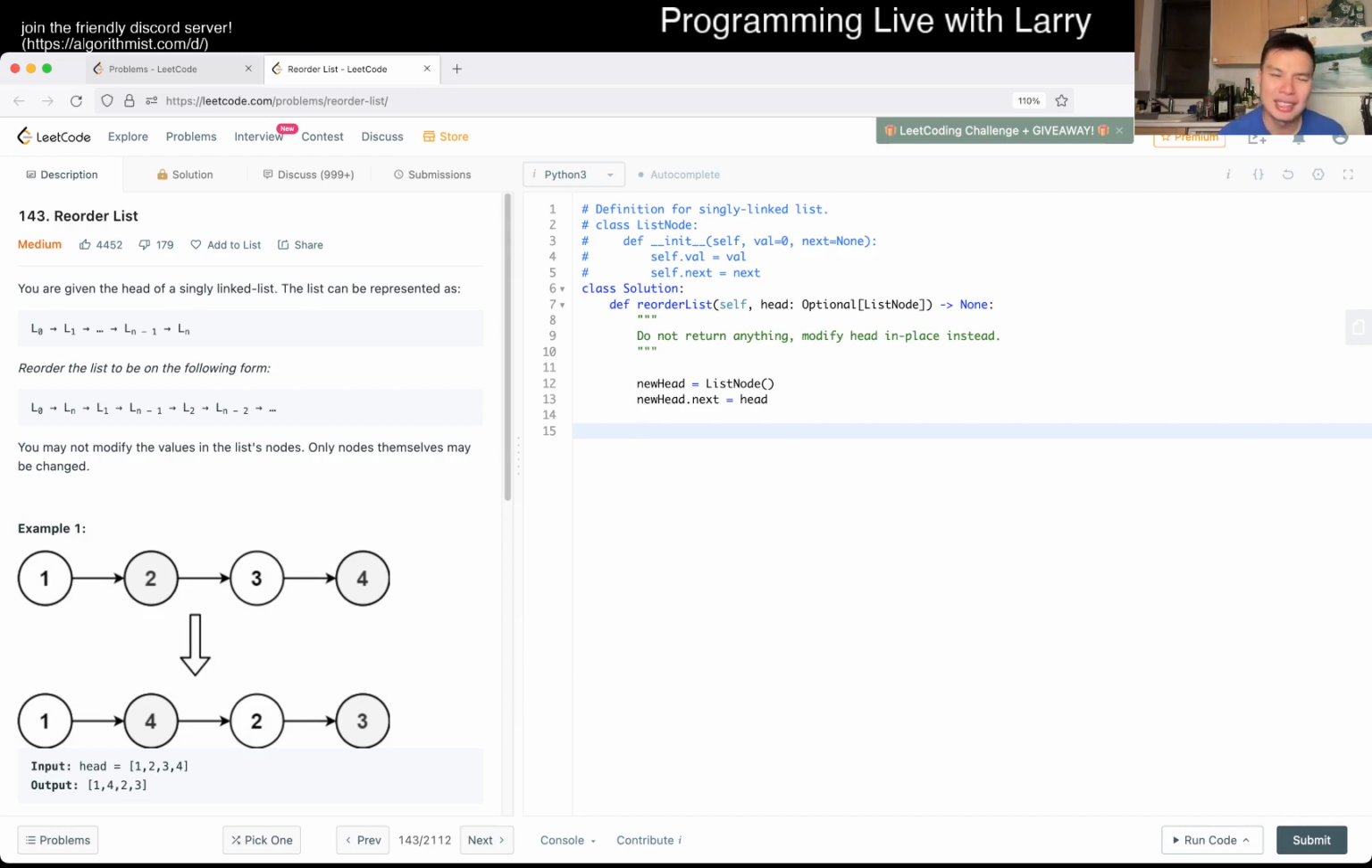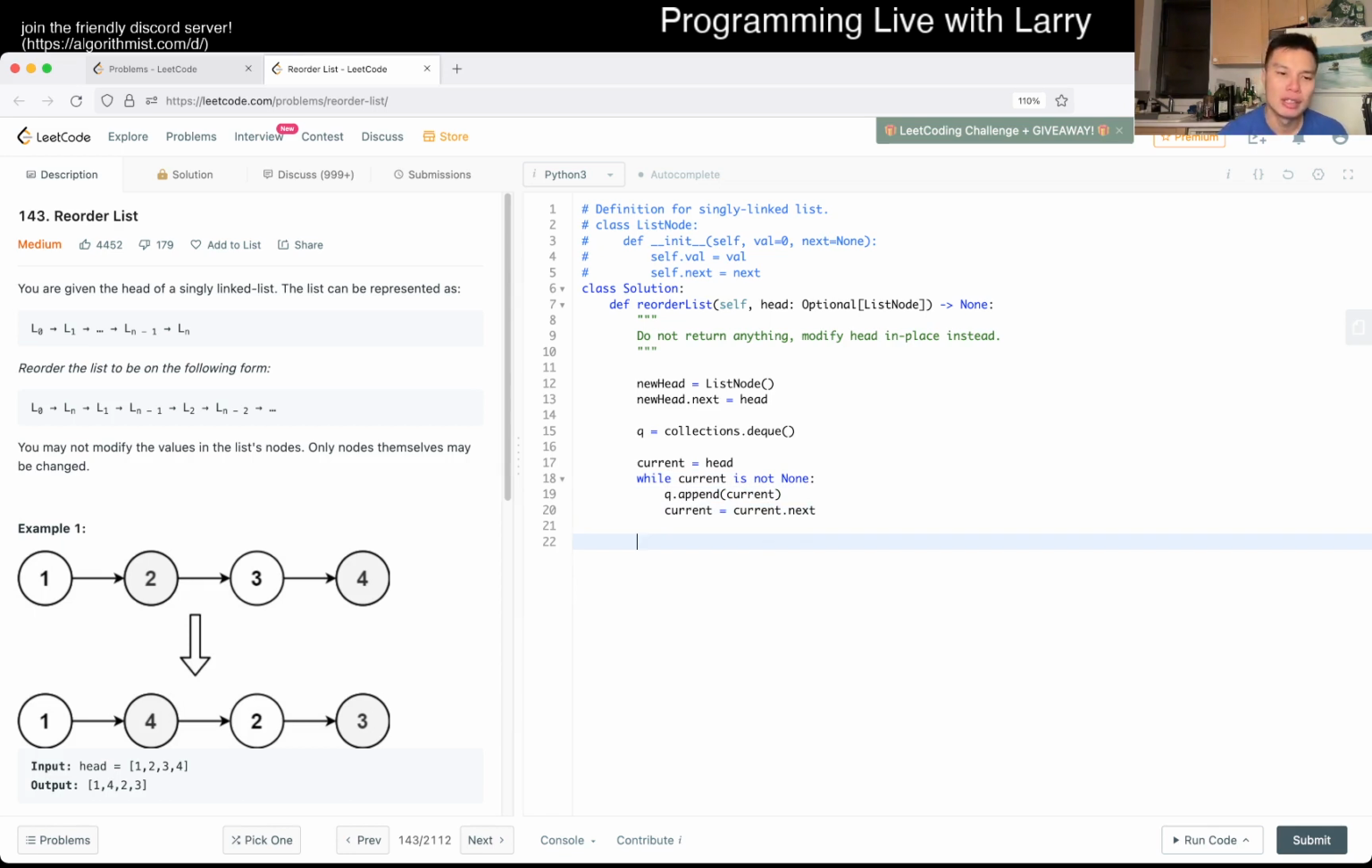Okay, yeah. And then if I'm really wrong, then we'll both learn something together. So let's just say Q is a queue. And then now we just go through the list, right? Current is equal to head, while current is not none, q dot append current. And then of course current is equal to current dot next.